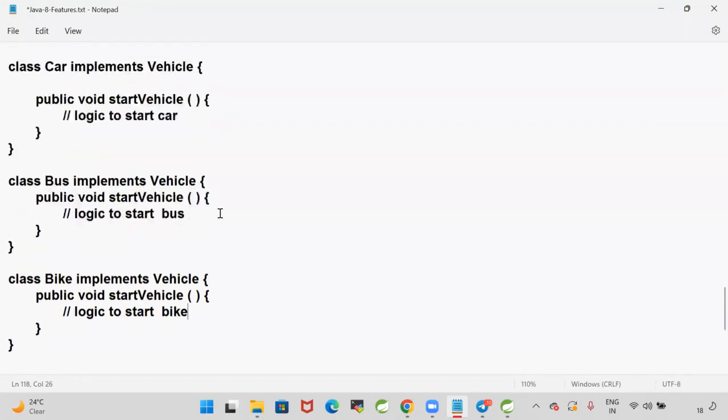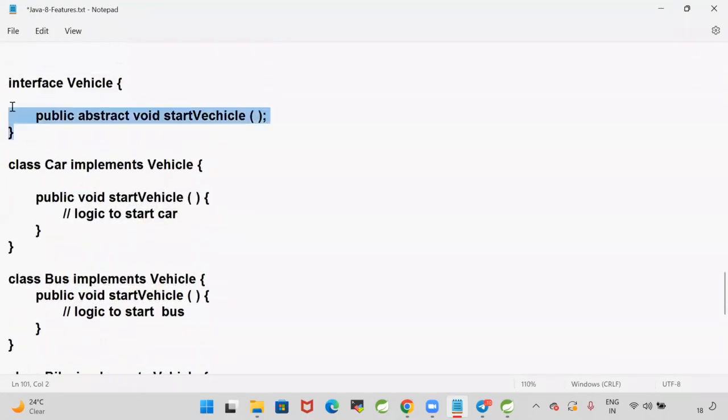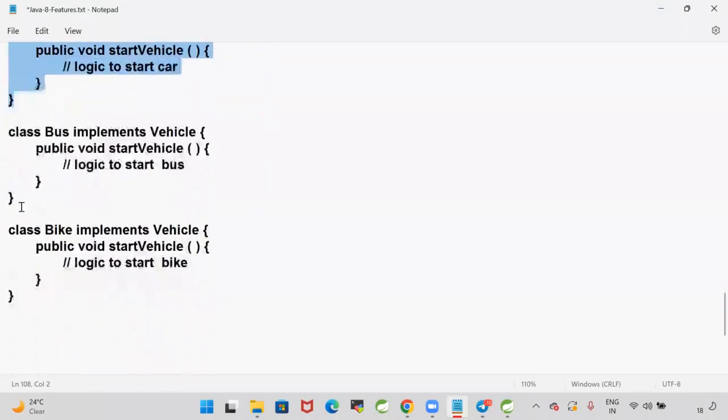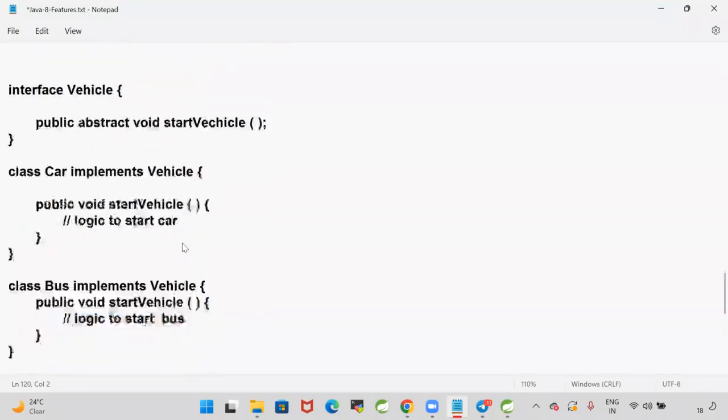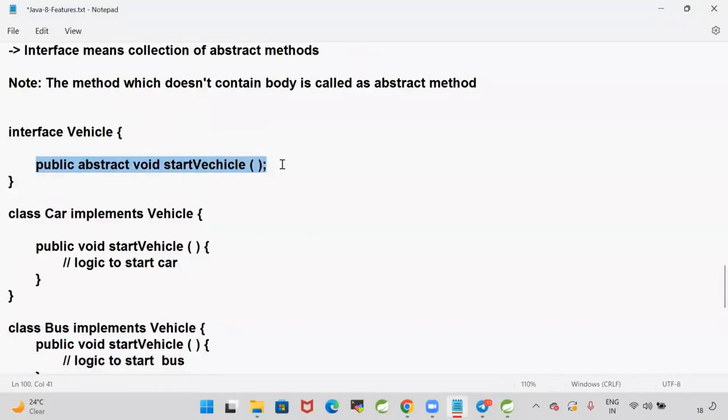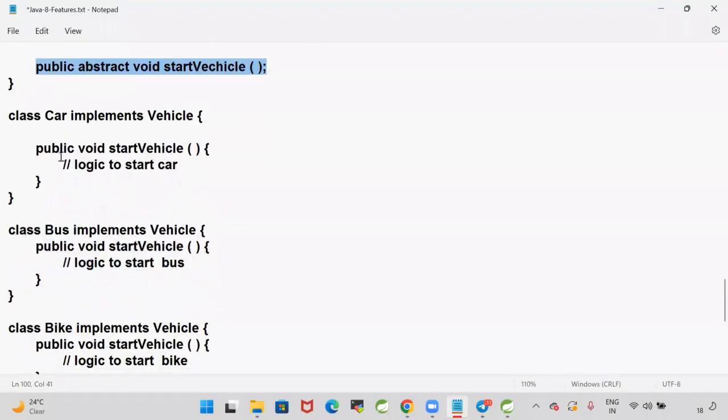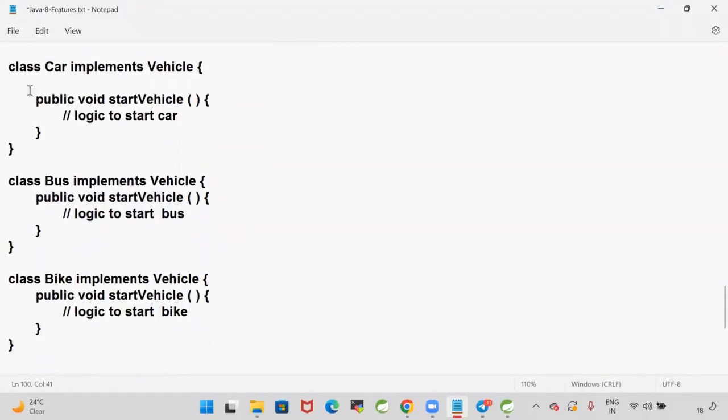Fine. As of now, there is no problem. My interface is available and it has only one abstract method. That abstract method is implemented by the Car class, the Bus class, and the Bike class. There is no problem because my interface has only one abstract method. When we implement an interface, we need to implement all the abstract methods of the interface.